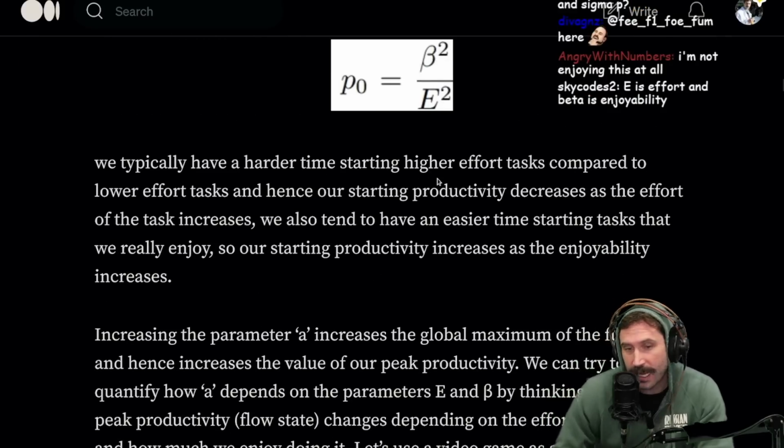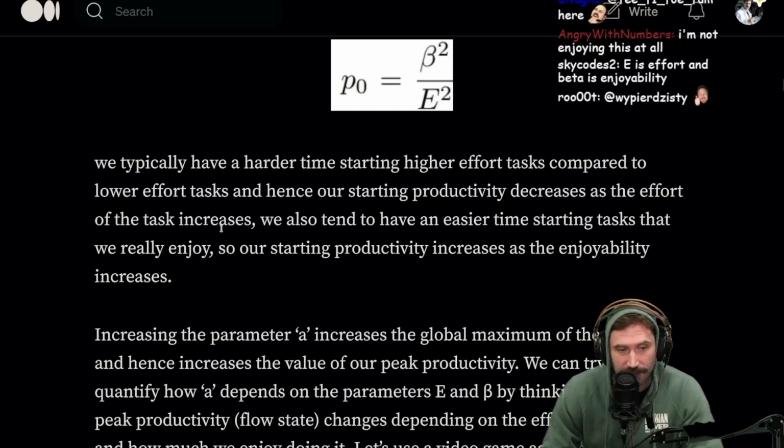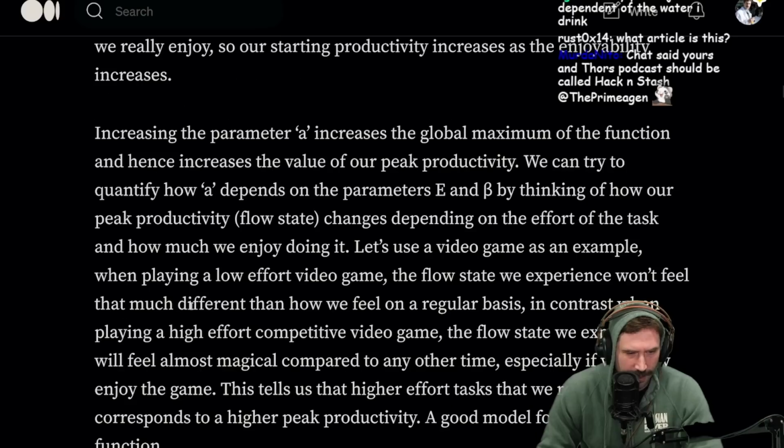We typically have a harder time starting higher effort tasks compared to lower effort tasks, and hence our starting productivity decreases as the effort of the task increases. I guess that does make sense. All right. Increasing the parameter A increases the global maximum of the function and hence increases the value of our peak productivity.